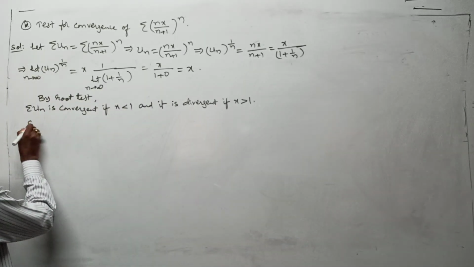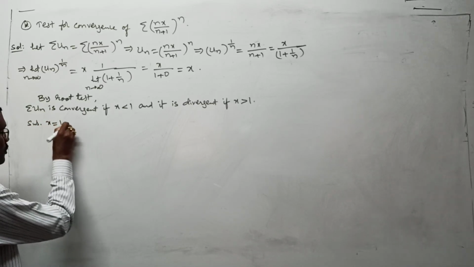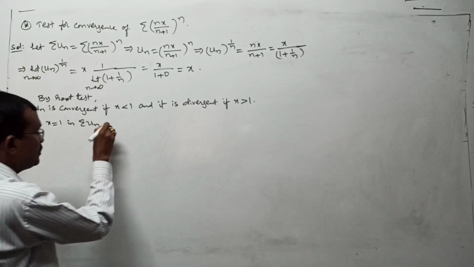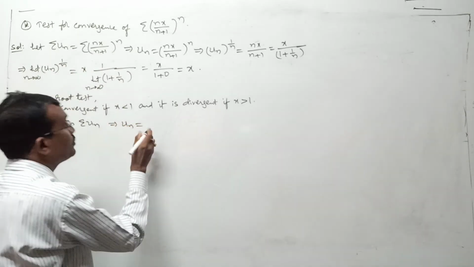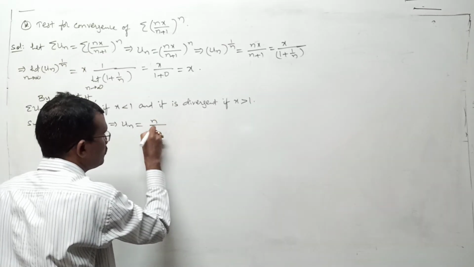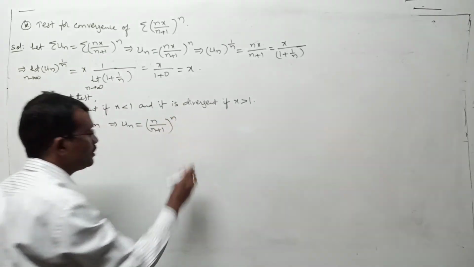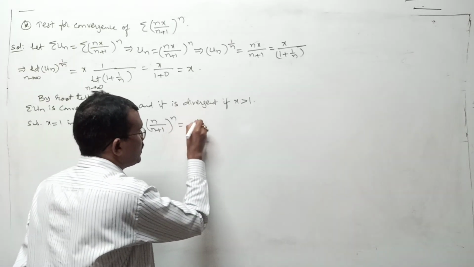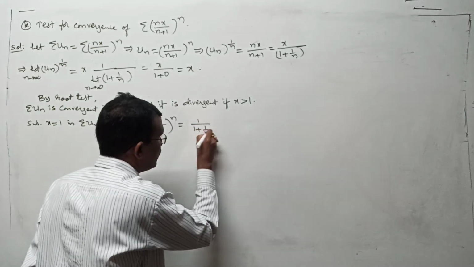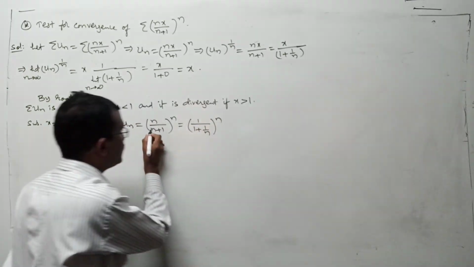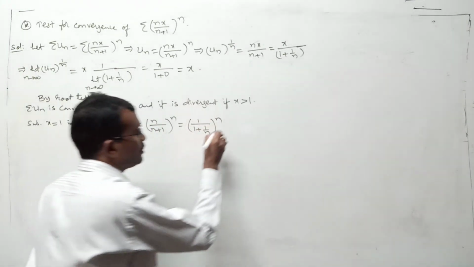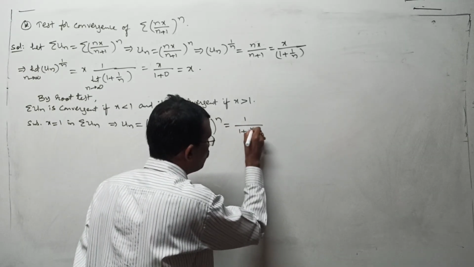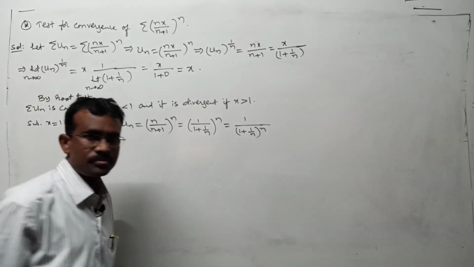For that, substitute x equal to 1 in sigma un, or simply un, anything you can take. This implies directly I am going to write un. X equal to 1 take, what we get? It is n by n plus 1 whole to the power of n, right? This can be written as 1 by 1 plus 1 by n whole to the power of n. Take n, cancel with this n. This we can write as 1 by 1 plus 1 by n whole to the power of n. Any problem is there?